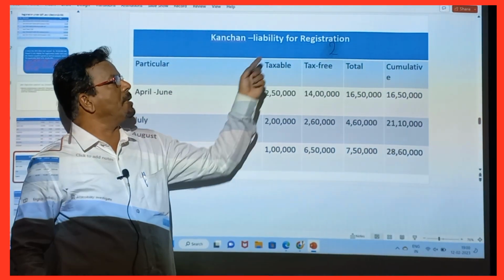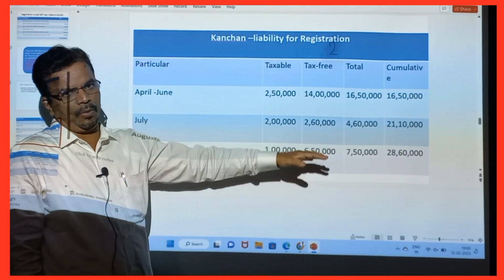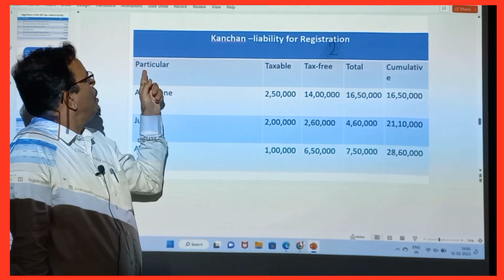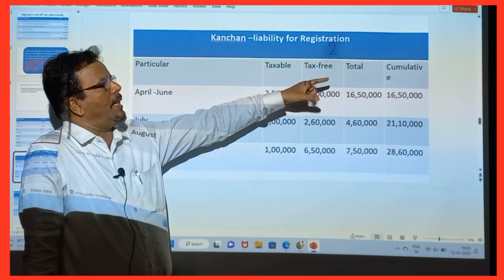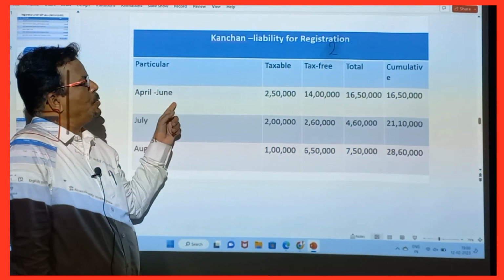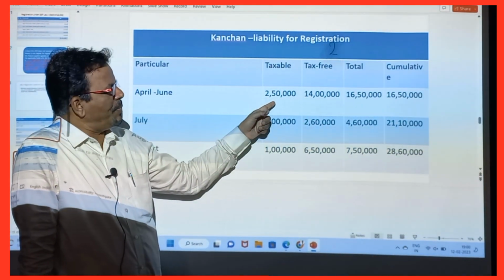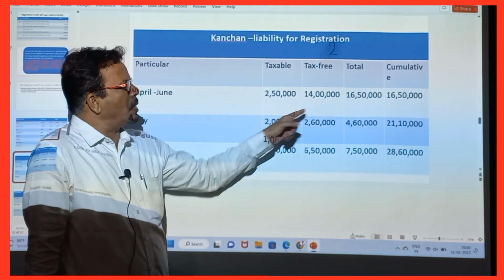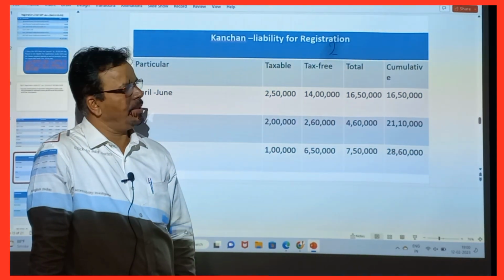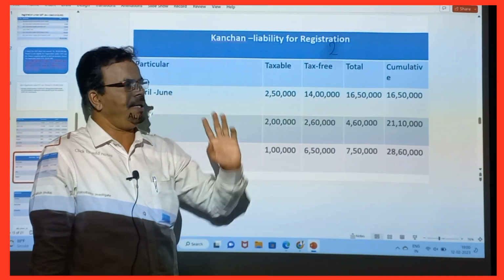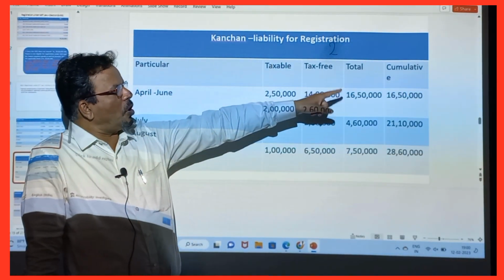Solution. For Kanchan, we are finding out the amount. So, the columns are particular, taxable, tax free, total and cumulative. So, April to June: 2,50,000 and 14 lakhs. What is the total of both? 6,50,000. So, 6,50,000. Now, the fourth column is cumulative.